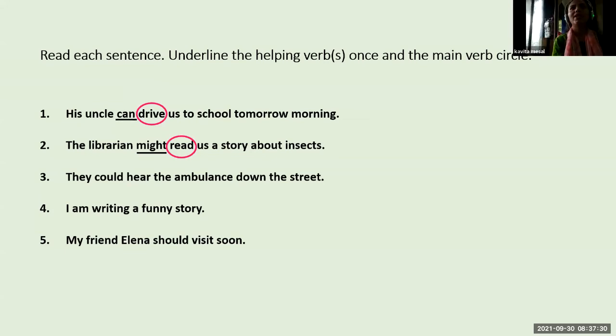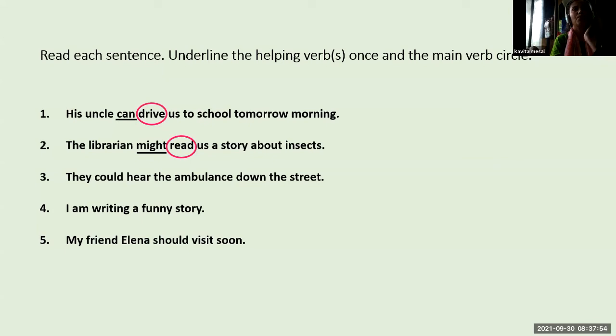Read means action. We read the books. Yes, we read the book. So read is an action verb or main verb. And might is a helping verb which helps the main verb. Helping verb means it helps the main verb to complete the sentence.